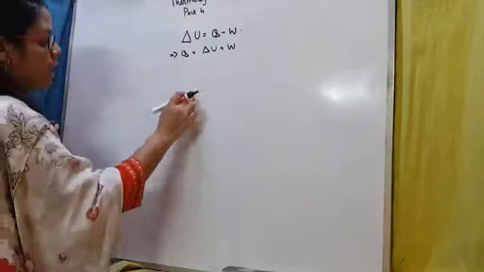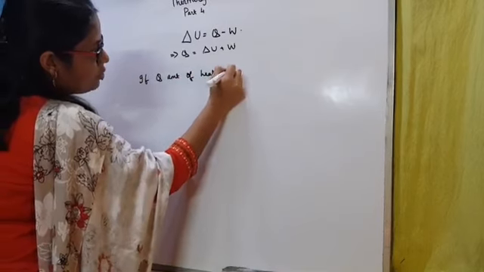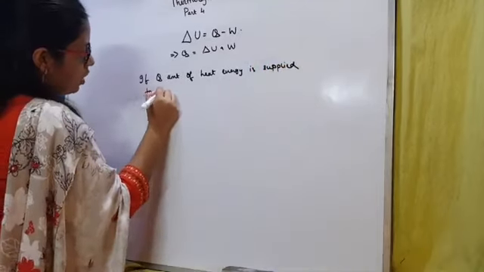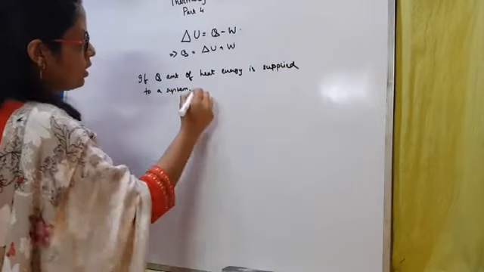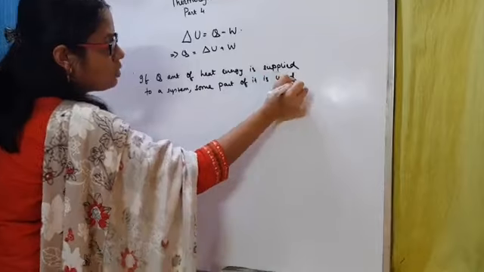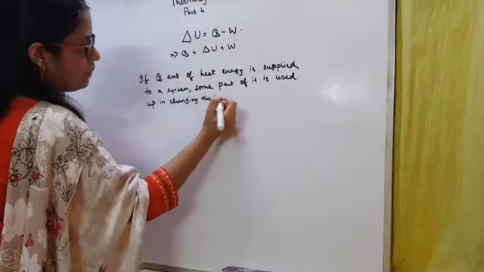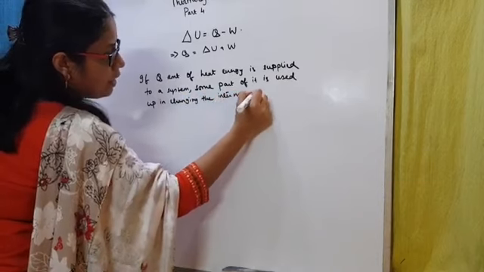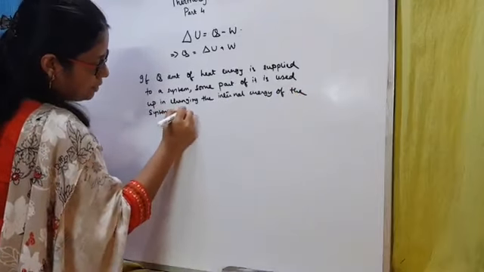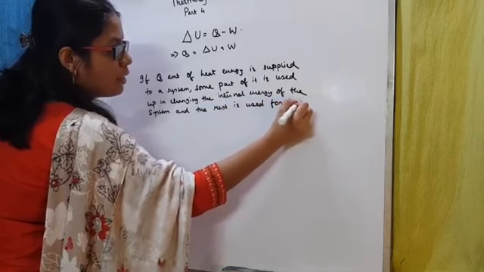The first law of thermodynamics states that if Q amount of heat energy is supplied to a system, some part of it is used up in changing the internal energy of the system, and the rest is used for doing work.